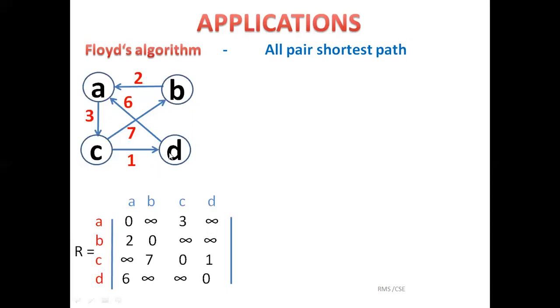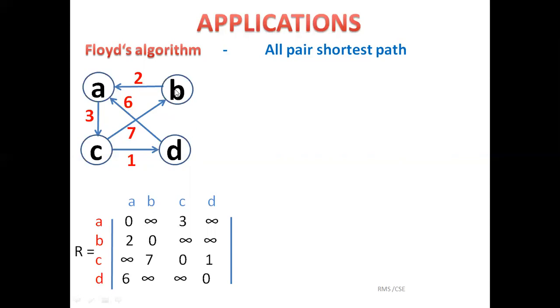Similarly, let's check for example D. From D to A, I have a direct edge, 6. D to B, no direct edge, infinity. D to C, no direct edge. We have to check the direction also. This edge is not from D to C, it is from C to D. So D to C is infinity, and C to D is 1. D to D is the main diagonal, 0. So like this, from one vertex to another vertex, we need to check for a direct edge, and based on the presence or absence of the direct edge, we fill in a value or infinity.